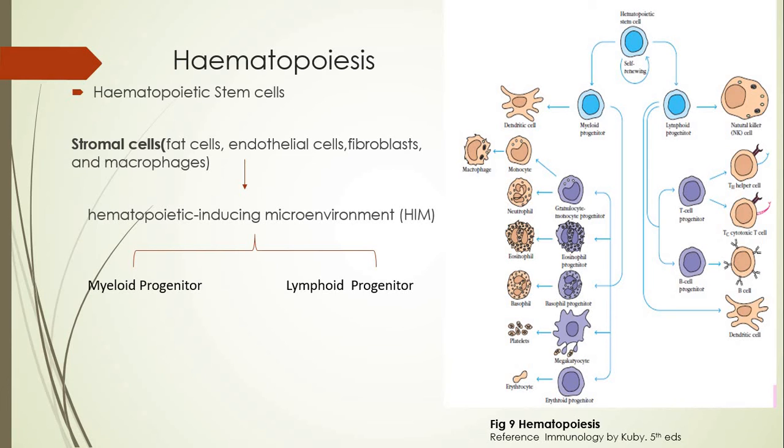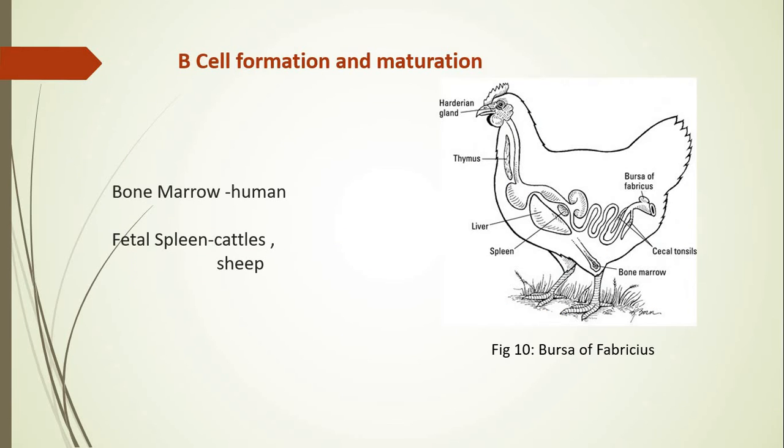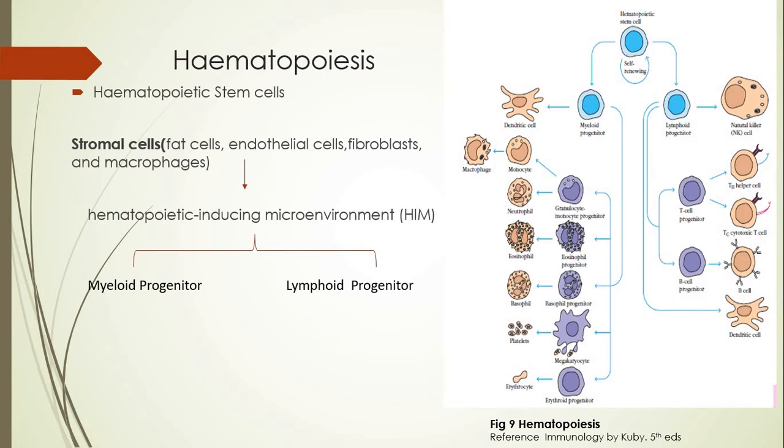The myeloid lineage gives rise to the different types of blood cells, like WBC, RBC, monocytes, granulocytes, agranulocytes, platelets, and so on. Whereas the lymphoid progenitor cells are concerned with giving rise to T cell progenitor cells or B cell progenitor cells. Here, as we are talking about bone marrow, I will focus only on B cell progenitor cells.